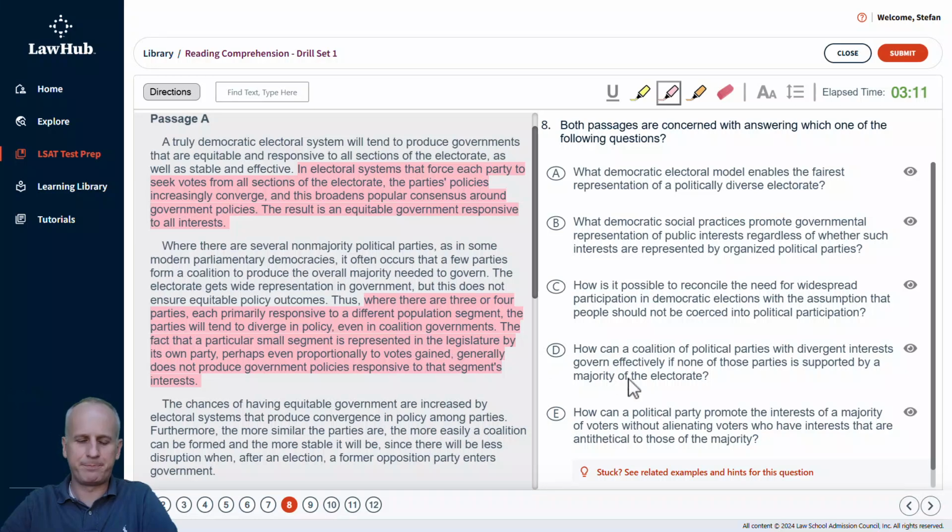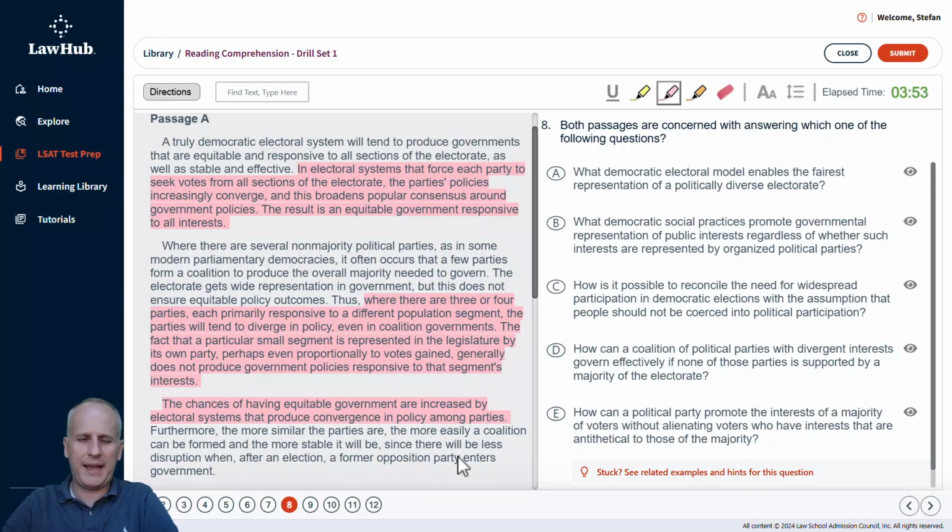Then we conclude the chances of having equitable government are increased by electoral systems that produce convergence in policy among parties. Furthermore, the more similar the parties are, the more easily a coalition can be formed and the more stable it will be, since there will be less disruption when, after an election, a former opposition party enters government. And we know that we're focused on this idea of parties, and we'll just highlight this first sentence, understanding that the furthermore statement is just extra. And if we need to go get that, we will. But these highlights in pink probably will satisfy our need to summarize the narrative.